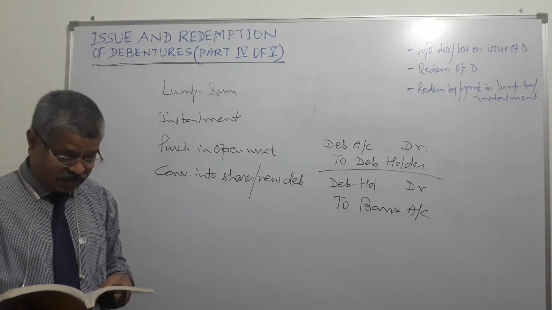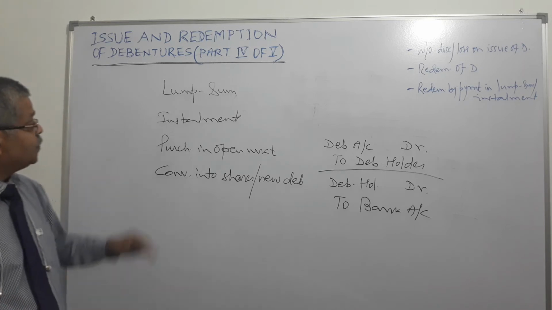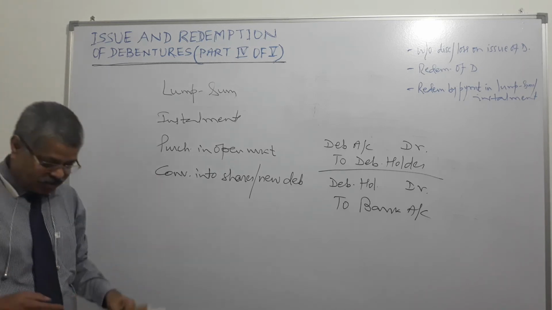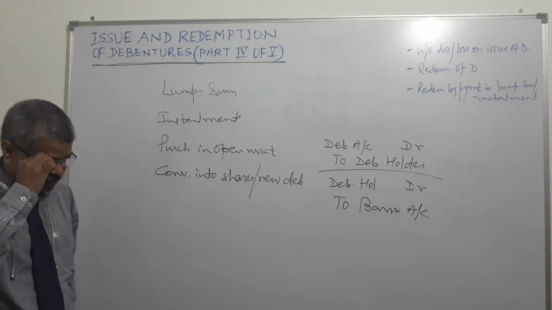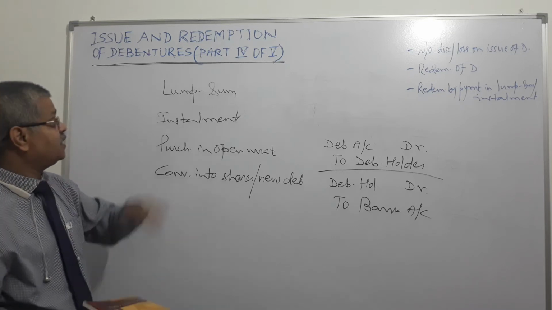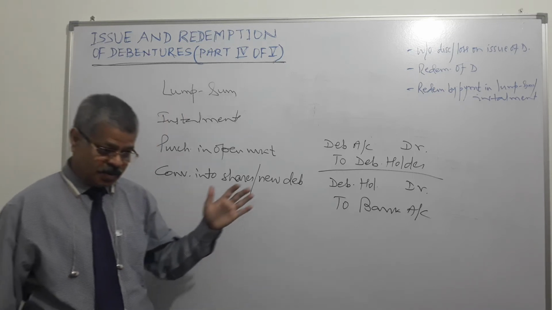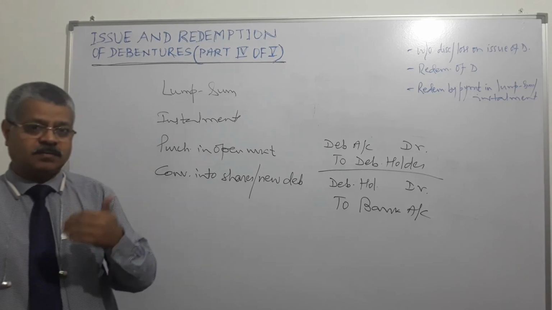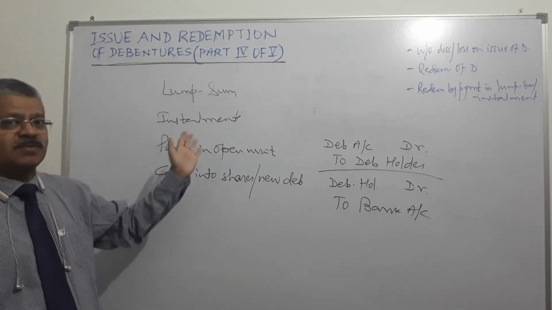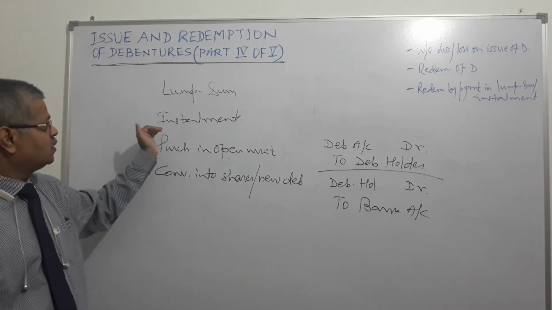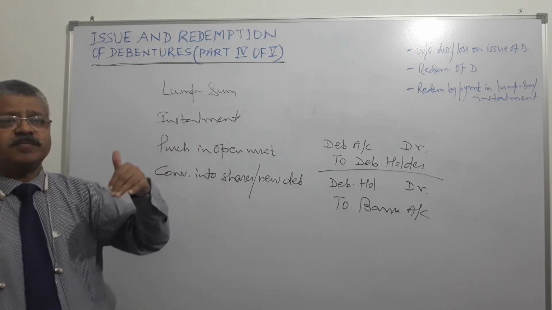So that's done, right? Now we go to the installment. In case of installment, as per the terms, the debenture amount is not paid in lump sum at a single point of time. It is paid, say, at annual intervals, annual installments, like a term loan. Suppose 5 years, so every year they will be paying 20%.